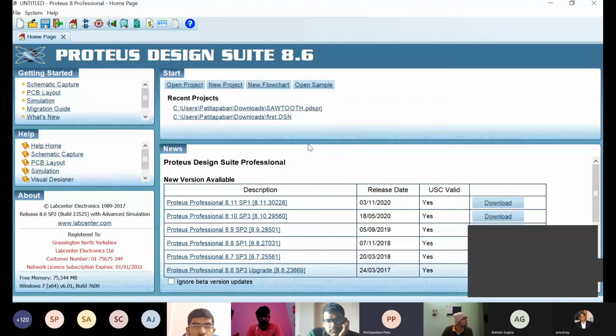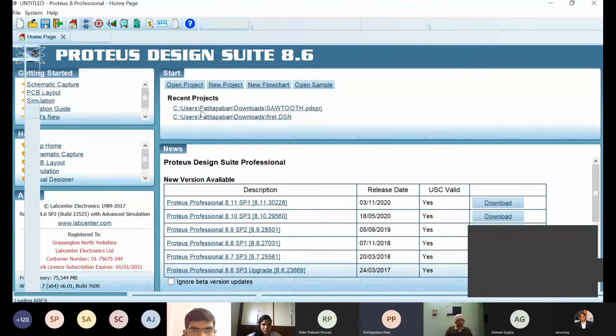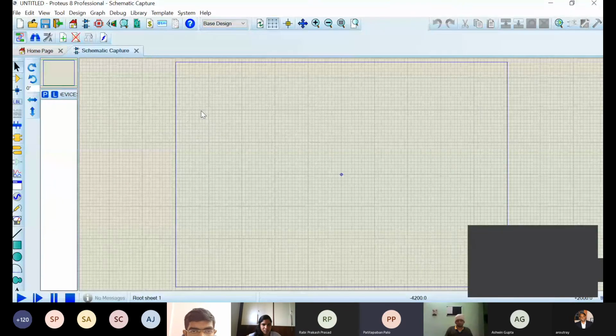You are able to see the Proteus design suite 8.6. So this is the default home page of this software. Here you can see there is home, help, schematic capture, PCB layout, simulation, virtual designer. So we are going to go to the schematic capture from the top, and it will give me the option to design my circuit over here.